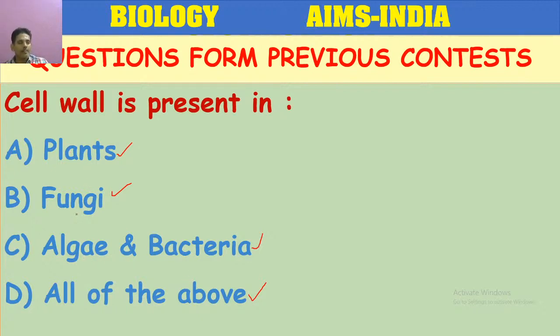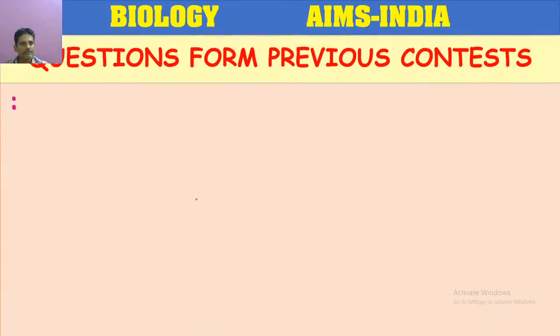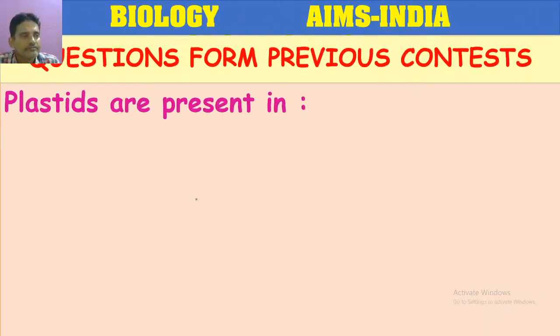Plant cell, fungi, algae and bacteria, they all belong to plant kingdom only. But their composition is different. The cell wall in plants, cellulose is the main. In some, hemicellulose is present. Let us proceed. The next question.